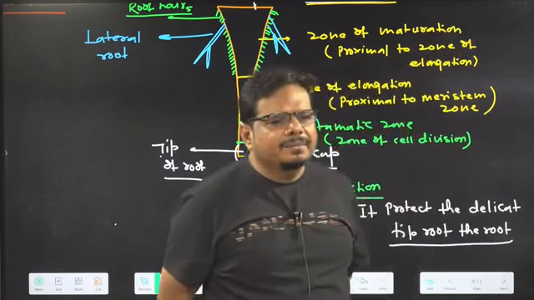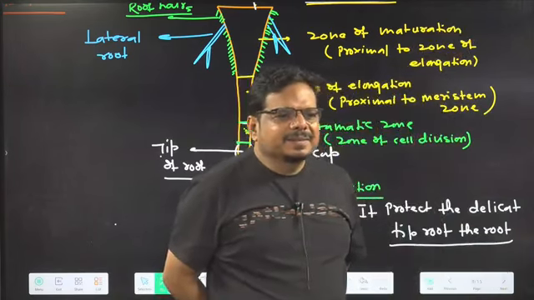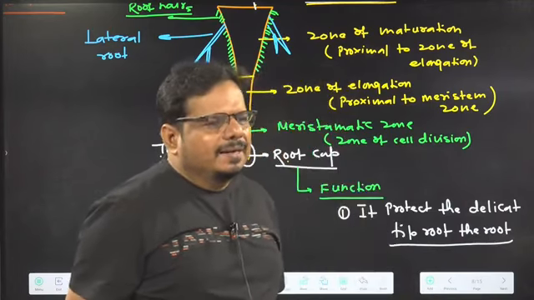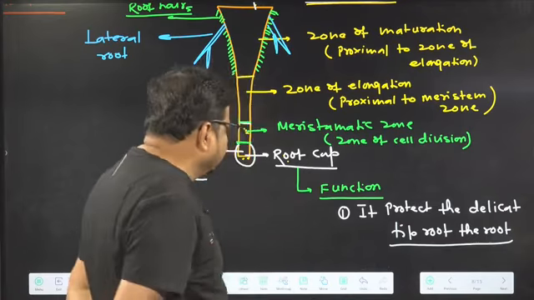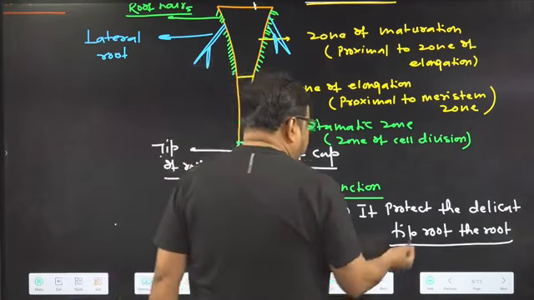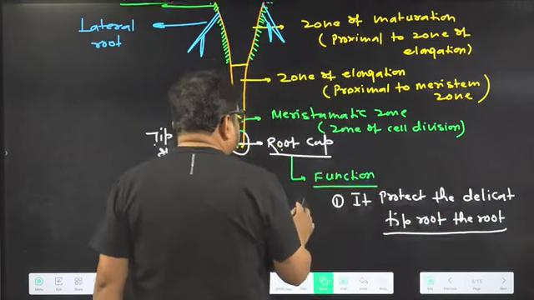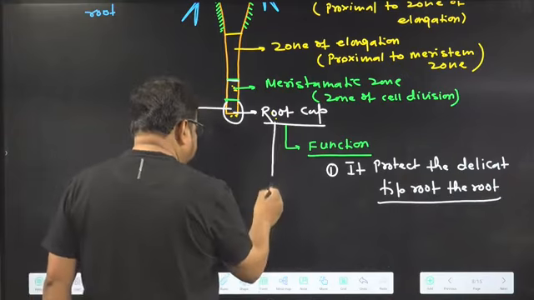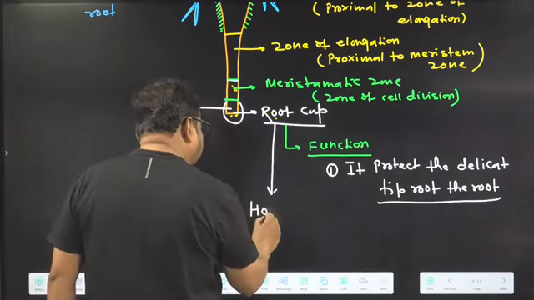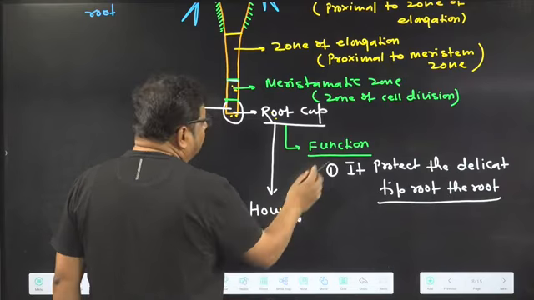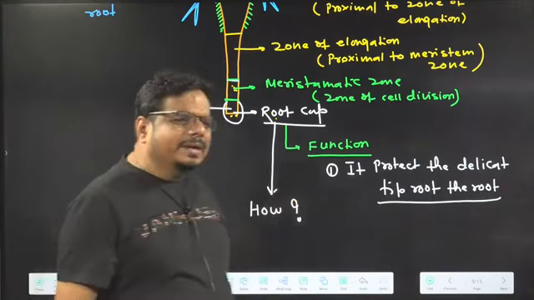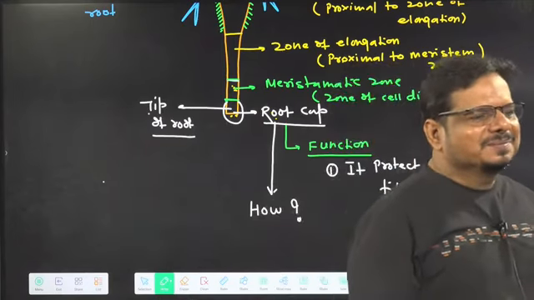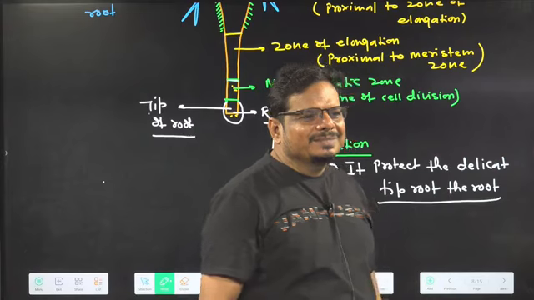Understanding the idea, is it clear in the mind? It is protecting the tip of the root from getting damage. Delicate tip of the root. How are they protecting? Another question arises: sir, you are telling it is going to protect the tip of the root, so how does it protect the tip? Answer the question.